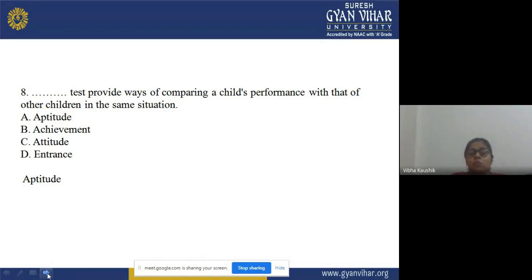Now the answer is option A, that is an aptitude test, how a child will perform, and we are able to make a comparison between two children's performances in the same situation.